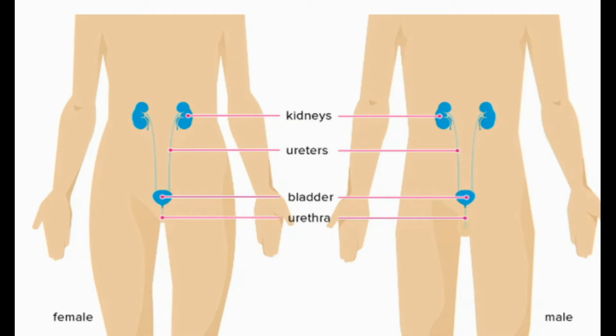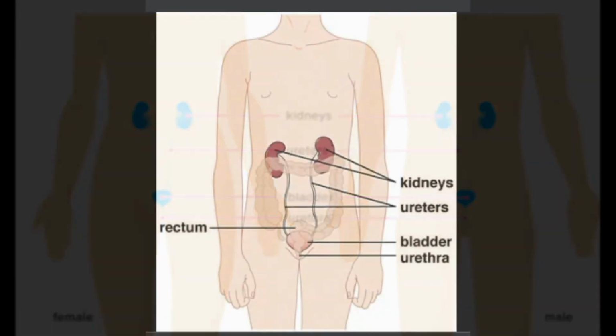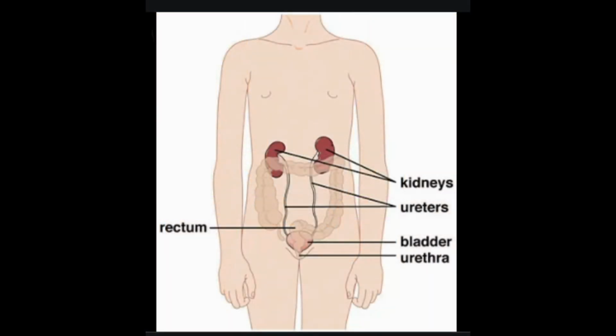A UTI can happen anywhere in your urinary tract. Your urinary tract is made up of your kidneys, ureters, bladder, and urethra. Most UTIs only involve the urethra and bladder, in the lower tract. However, UTIs can involve the ureters and kidneys, in the upper tract. Although upper tract UTIs are more rare than lower tract UTIs, they're also usually more severe.